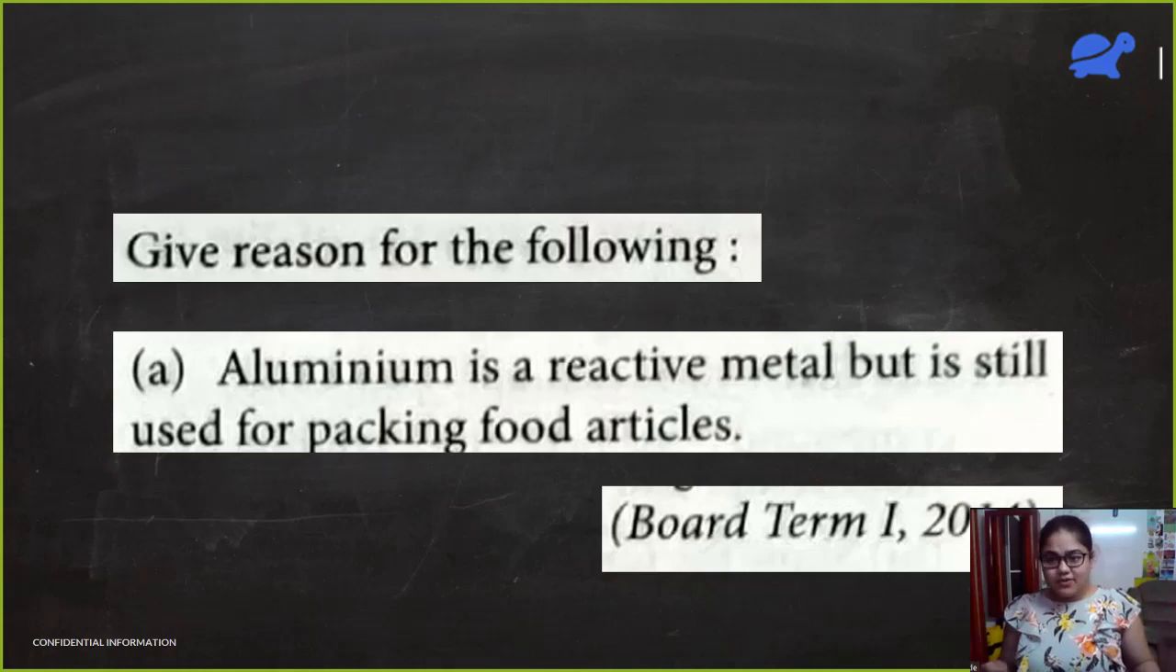So, Krish is saying because it's malleable. Even Rishabh is saying that. But then why don't we pack the food in gold? Gold is most malleable. Do we need malleability when packing food? And what if that aluminium reacts with our food and poisons our food then?